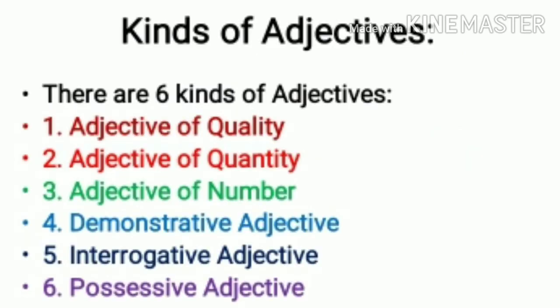Now kinds of adjectives. There are 6 kinds of adjectives. First one, adjective of quality, adjective of quantity, adjective of number, demonstrative adjective, interrogative adjective and possessive adjective. So now we will understand each adjective in a little detail.